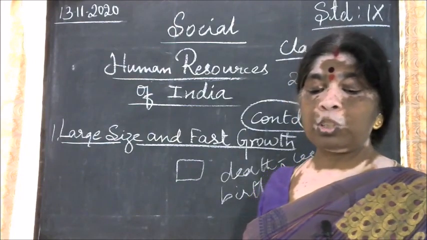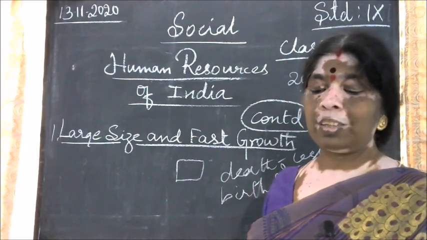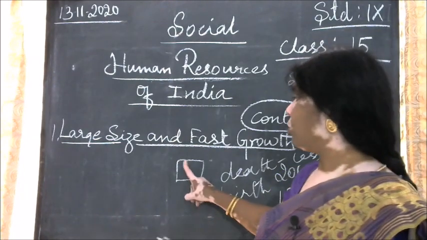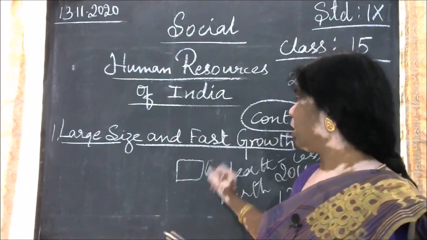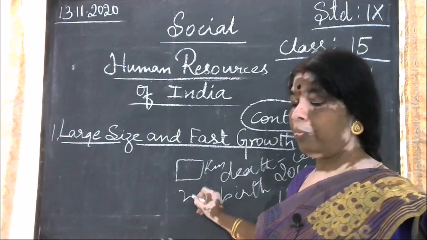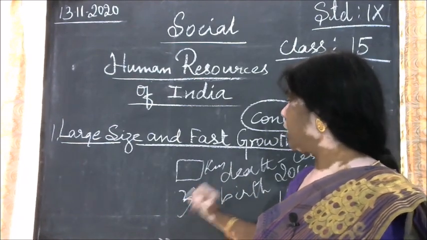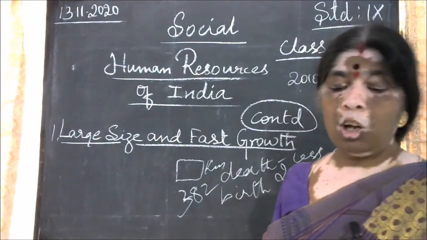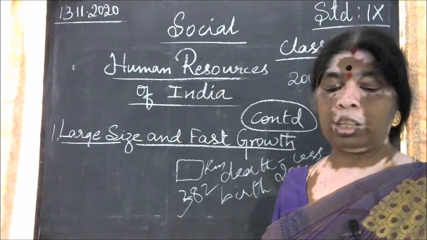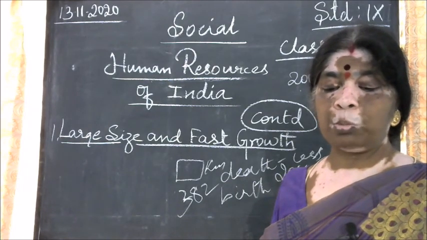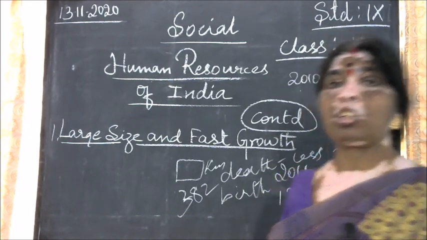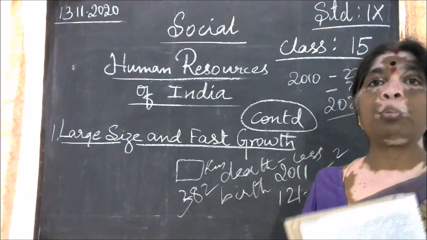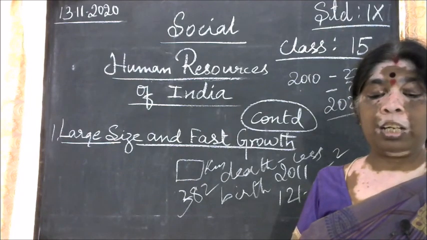India is one of the most densely populated countries of the world, with 382 persons per square kilometer in 2011. India occupies 2.4% of the total land area of the world but supports 16.7% of the total world population. So how much does India occupy in the world? It is 2.4%.